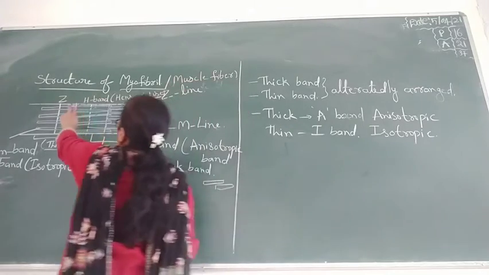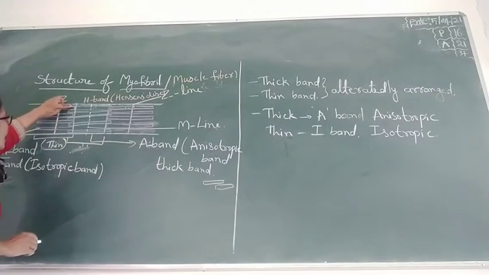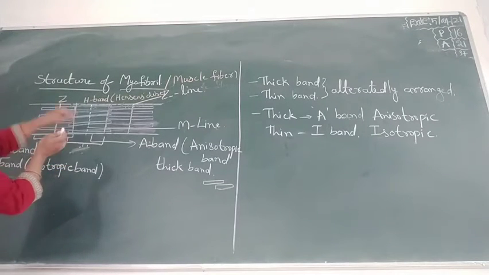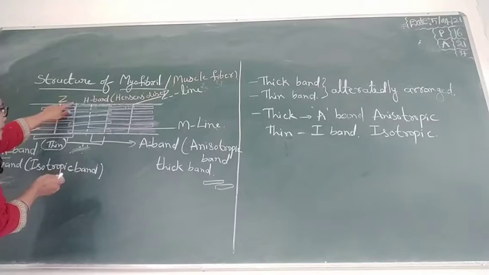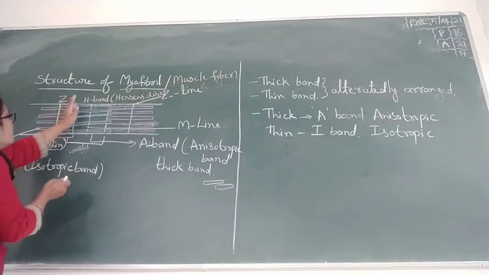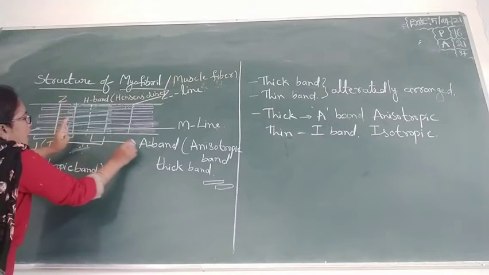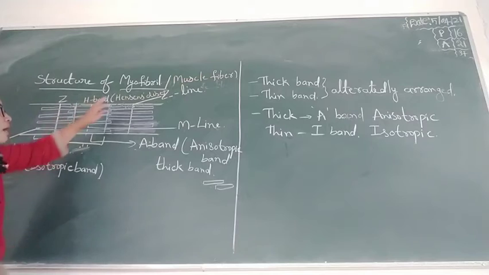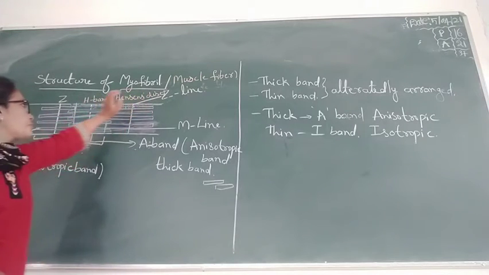In these gaps they are enveloped by thin bands, but the portion with only the A band is called the H band or Hensen's disc.